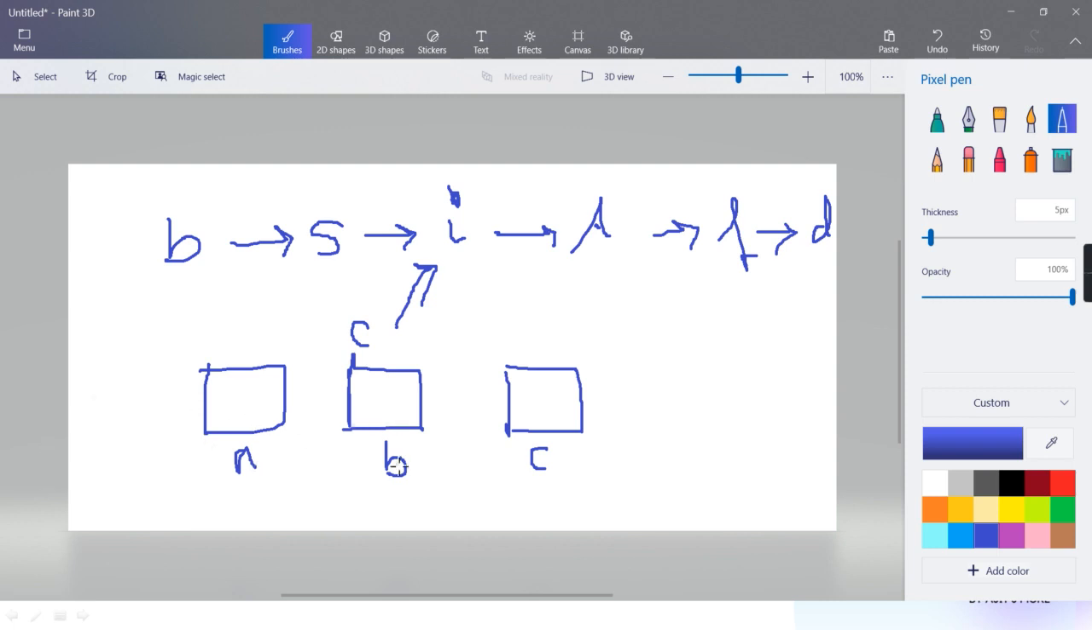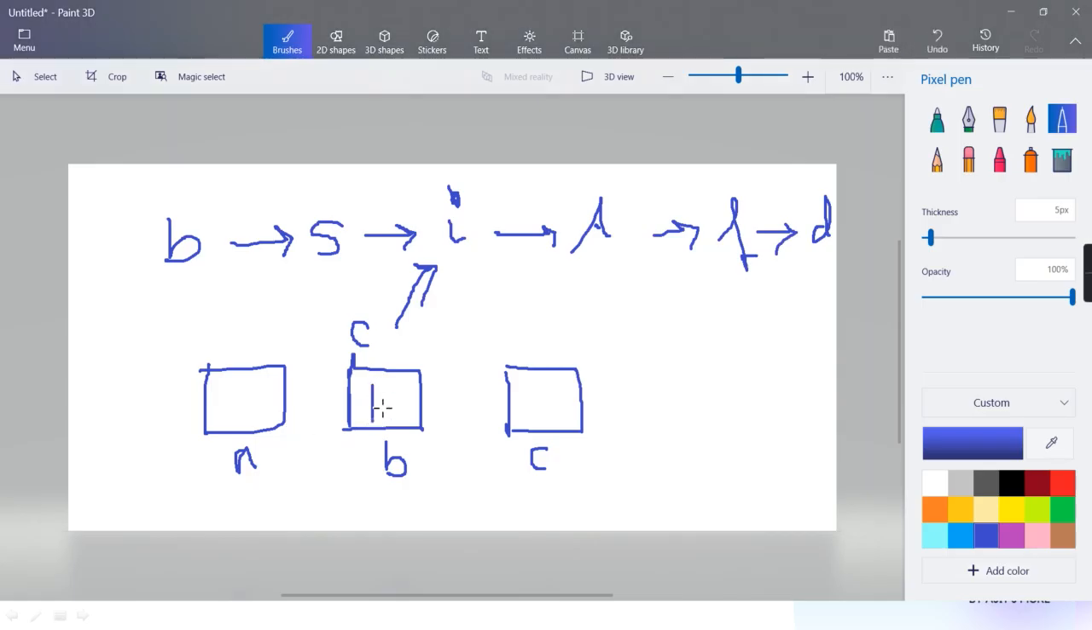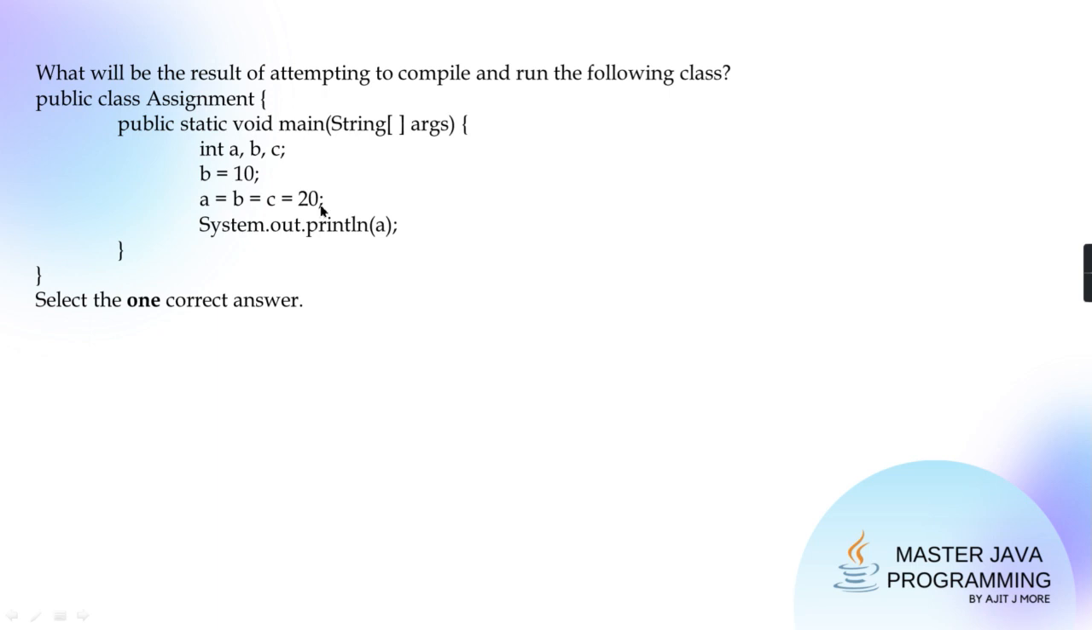Okay, so A is one variable, B is another variable, C is another variable, right? B equal to 10, your 10 is stored. Then A equal to B equal to C equal to 20. Is it the concept of multiple assignment of primitives? So what is the associativity in this context? Right to left or left to right? All the things which I taught are used here. So is it right to left or left to right? It is right to left.